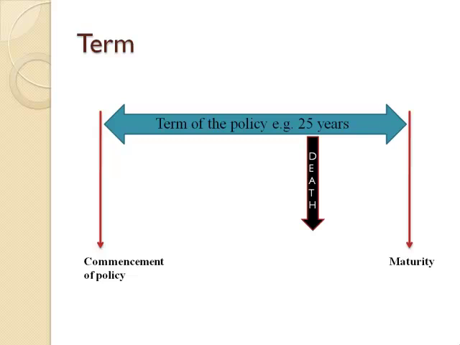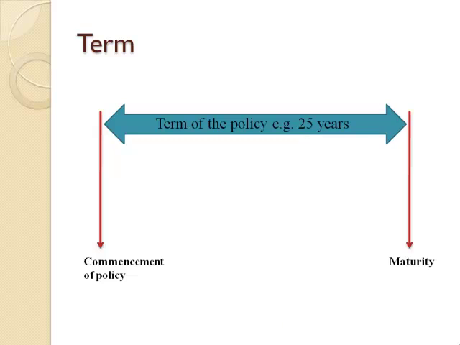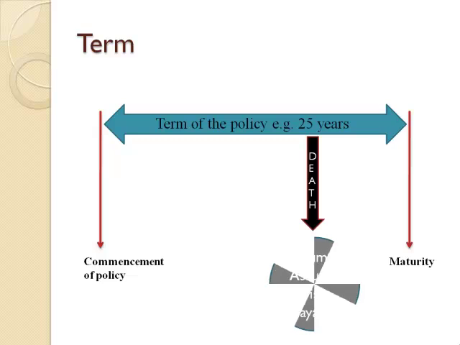In this case, if there is debt within the term of the policy, the sum assured becomes payable. If there is no debt during the term, then the policy will expire and the sum assured is not payable. It is only upon debt will the sum assured become payable.